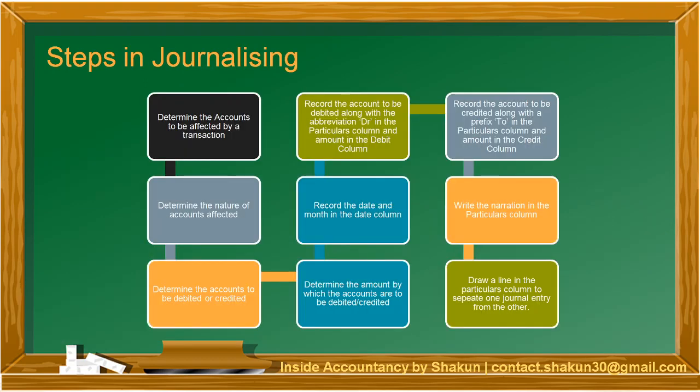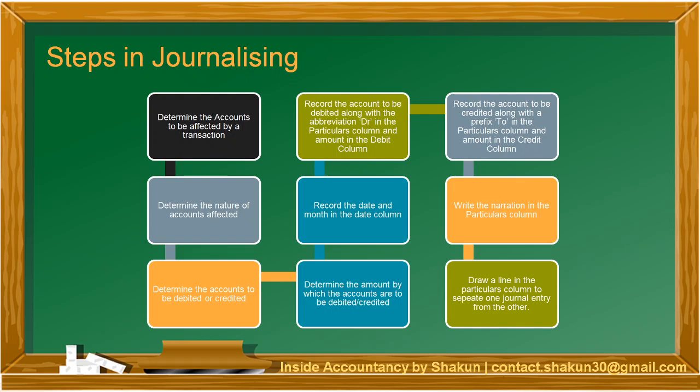Moving on, let's talk about the steps in journalizing. There are approximately nine steps to be taken while journalizing. They may look like a lot of steps to you, but they are nothing. When you get a hang of it, when you get the basic concept behind recording of transactions, you won't have to follow these steps. But I'm just explaining the various steps so that it becomes clear to you.